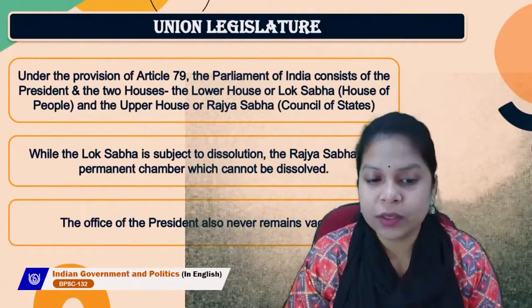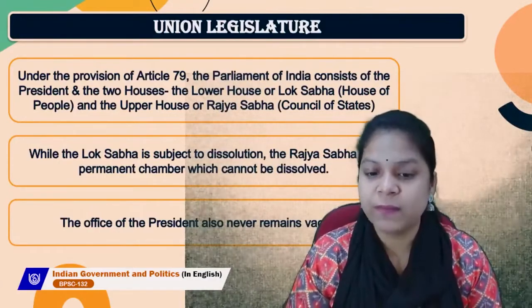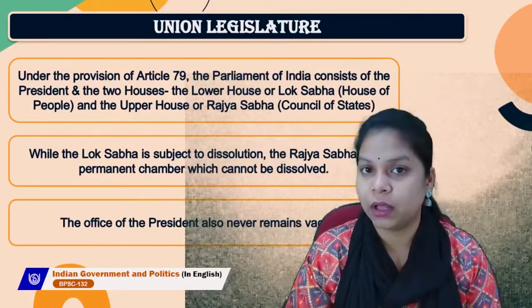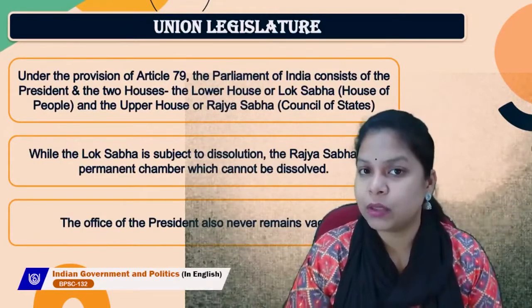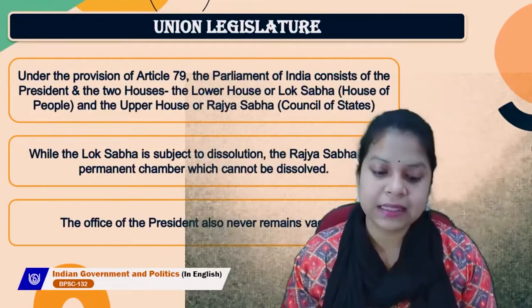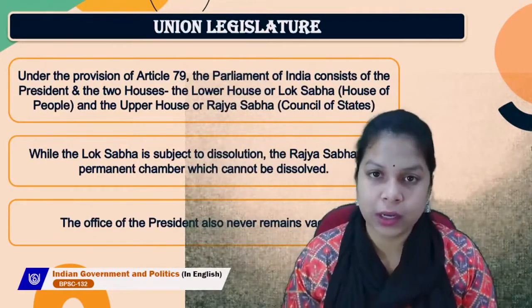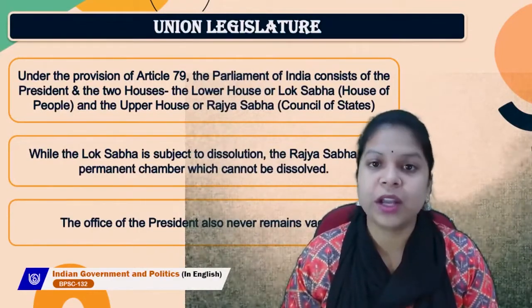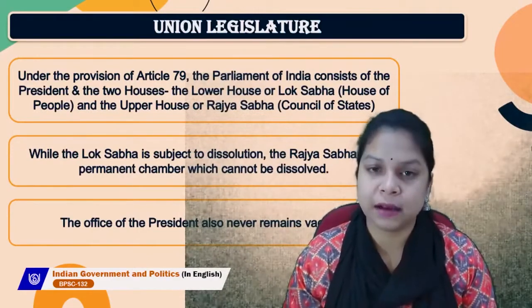So, while the Lok Sabha is subject to dissolution, the Rajya Sabha is a permanent chamber which cannot be dissolved. So, there is a difference between the functioning of Lok Sabha and Rajya Sabha. We can say that Lok Sabha can be dissolved anytime, but Rajya Sabha is a permanent chamber which cannot be dissolved in any circumstances.